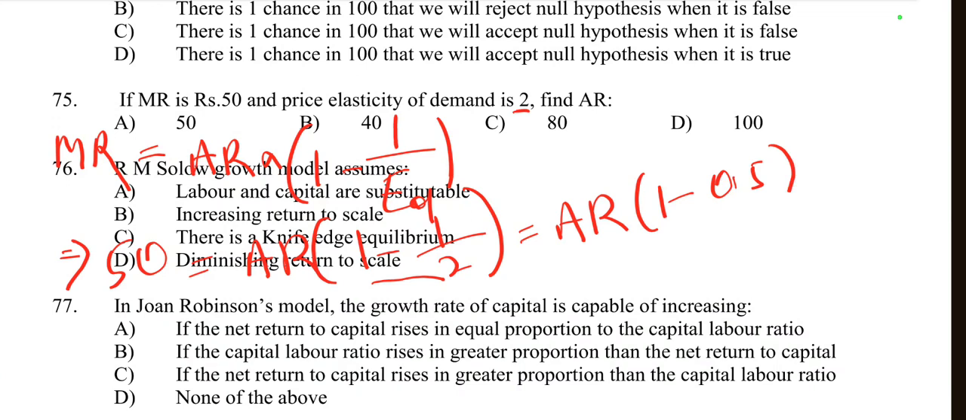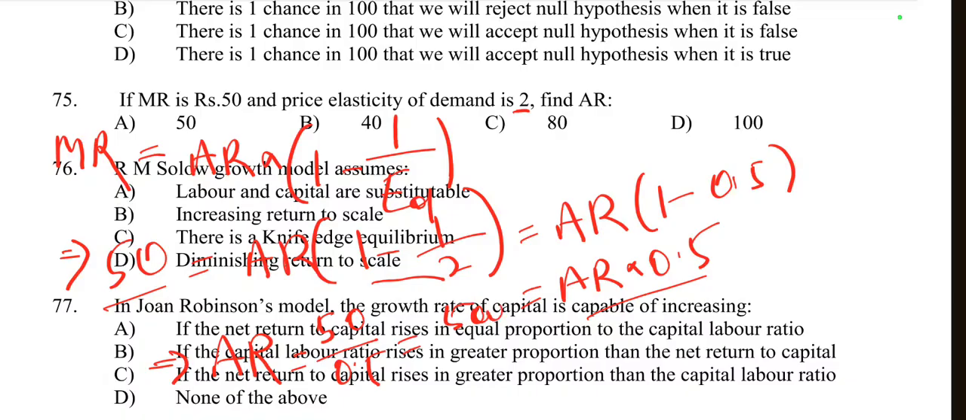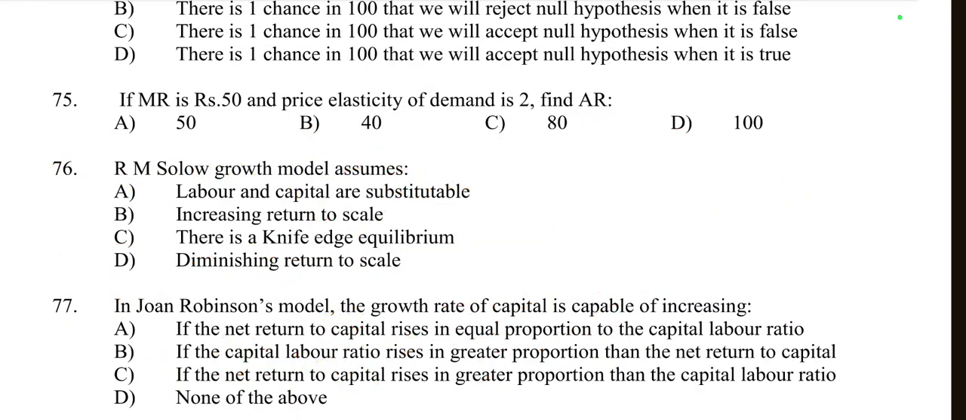So 50 is equal to AR into 0.5. This implies AR is equal to 50 by 0.5. 50 by 0.5 means 500 by 5 is equal to 100. So right option is option number D, 100.